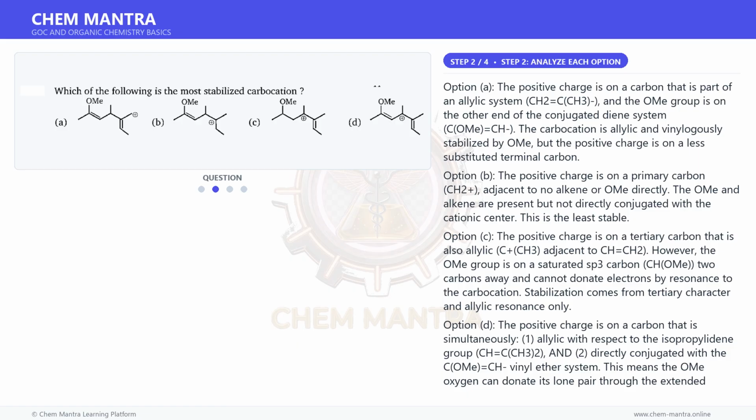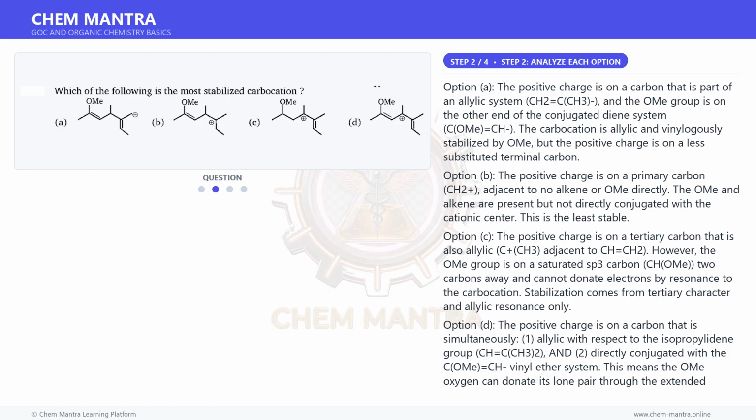Option C. The positive charge is on a tertiary carbon that is also allylic, C+(CH3), adjacent to CH=CH2. However, the OMe group is on a saturated sp3 carbon, CH(OMe), 2 carbons away and cannot donate electrons by resonance to the carbocation. Stabilization comes from tertiary character and allylic resonance only.